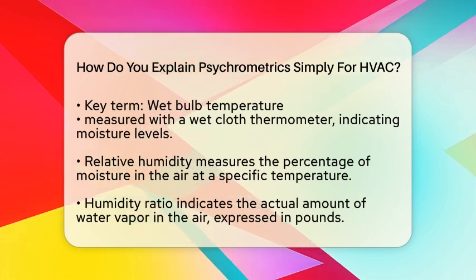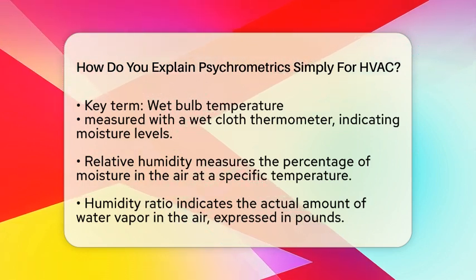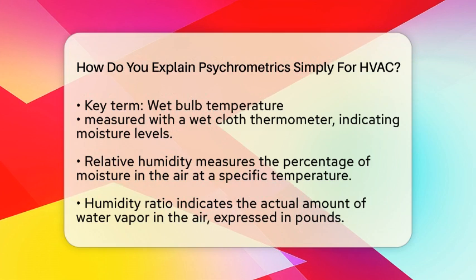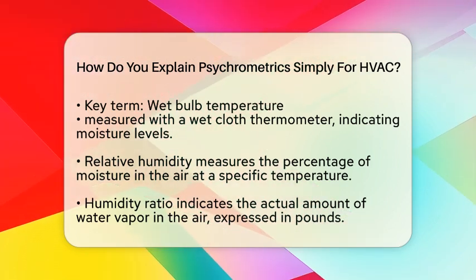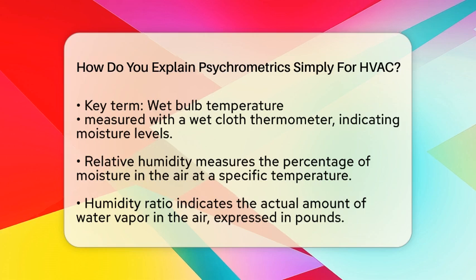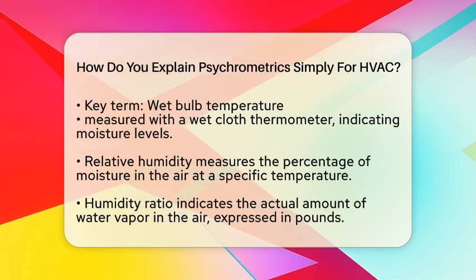specific temperature. Then there's the humidity ratio, which indicates the actual amount of water vapor in the air, usually expressed in pounds of moisture per pound of dry air. Lastly, we have enthalpy, which is the total heat content of the air, combining both sensible heat and latent heat.